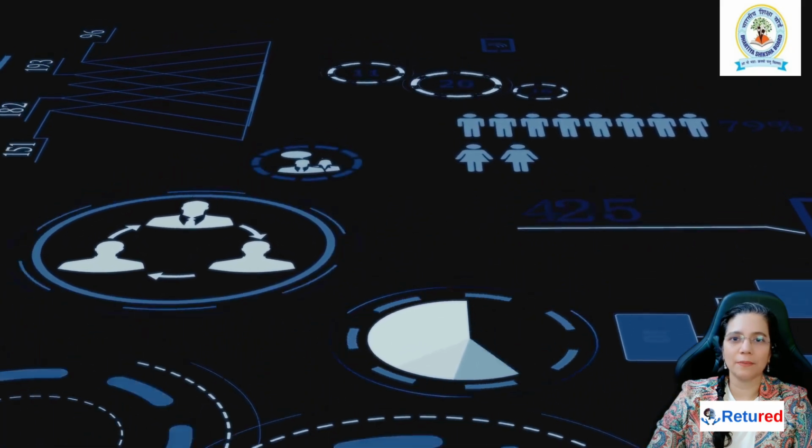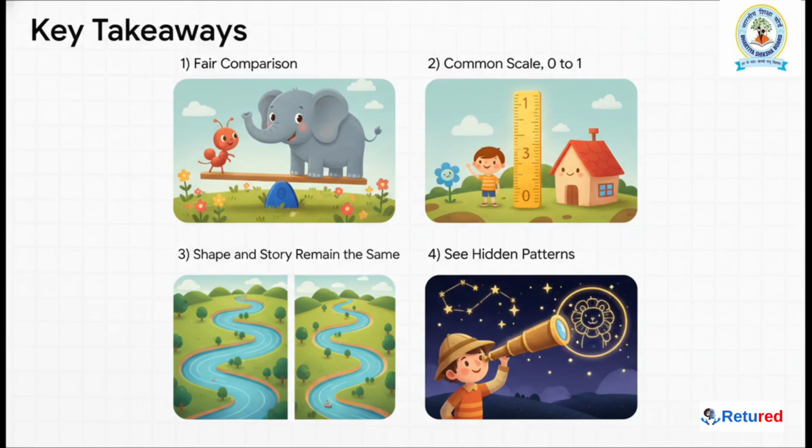Okay, so let's do a quick recap of what we've learned on our journey to bring a clearer picture to our data. Just remember these 4 key things. First, scaling gives a fair chance to all your data, big or small. Second, it brings everything to a common scale, usually between 0 and 1. Third, and this is so important, the story and the shape of your data do not change. And finally, because of all this, you can suddenly see hidden patterns you would have otherwise missed completely.